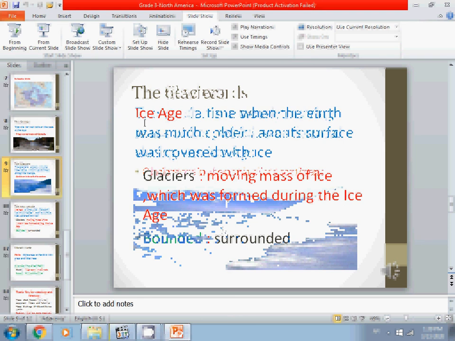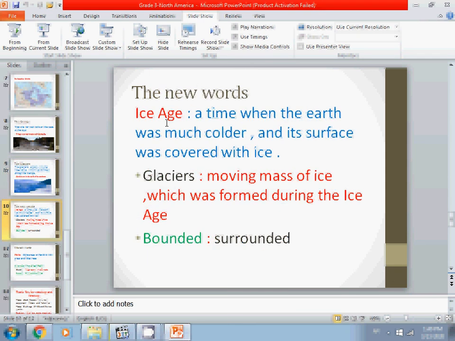You have the word Ice Age. Ice Age, from the word ice, is a time when the earth was much colder than now and its surface was covered with ice. That's true. So again, Ice Age, from the name, is a time when earth was much colder and the surface of earth was covered with ice. Number 2, glaciers. Glaciers, as you see here, are moving masses of ice. It's a very big mass of ice moving. It was formed when? It was formed during the Ice Age.